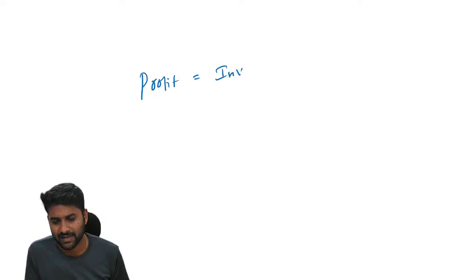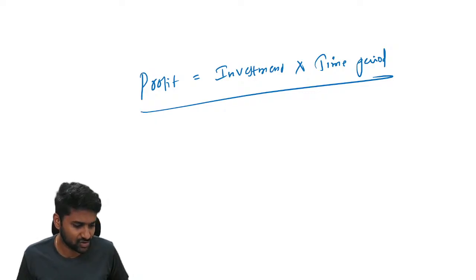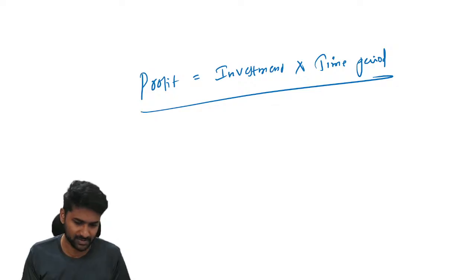So to calculate profits in the business, it depends on investment multiplied by the time period. Always find this information in a given question, and you will be able to solve any question related to the partnership concept.